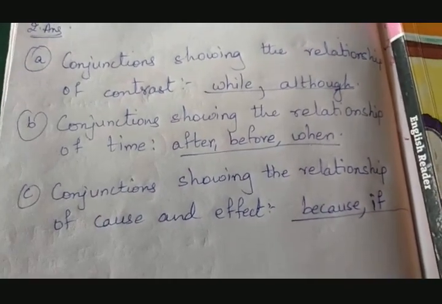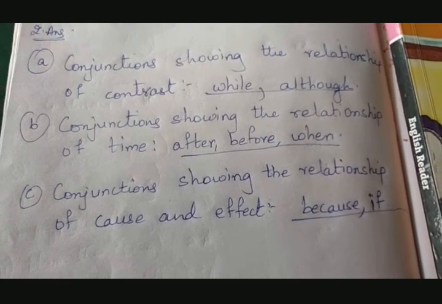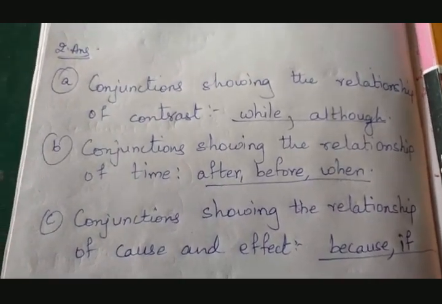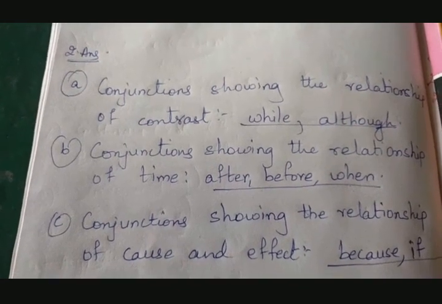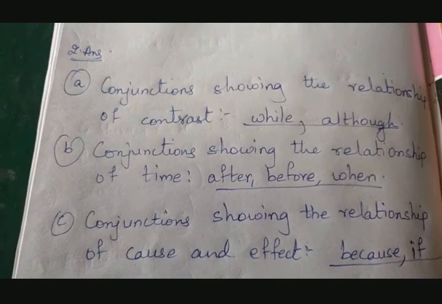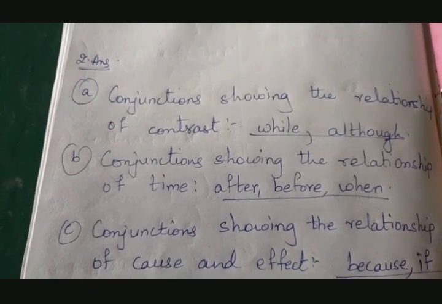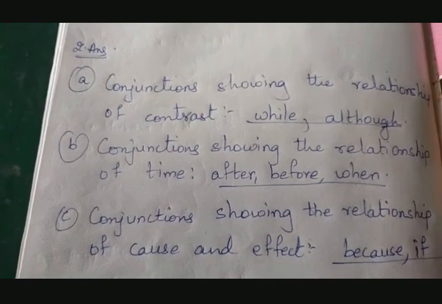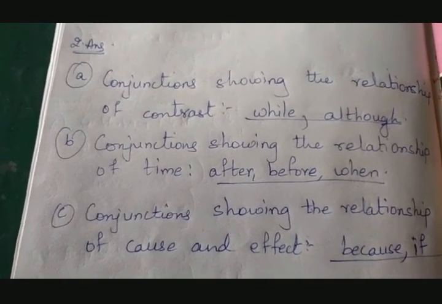So, complete the 2 bits, 2 question answers. Question number 1, underline the incomplete idea and circle the conjunction. The second is to write which conjunctions are used in the relationship of contrast, time and cause and effect.